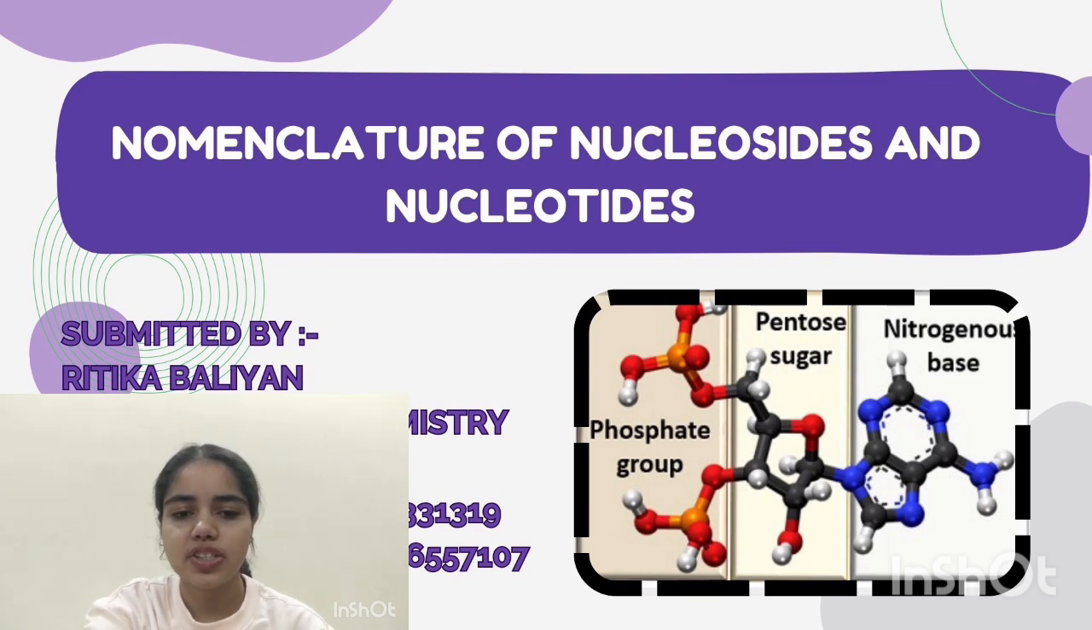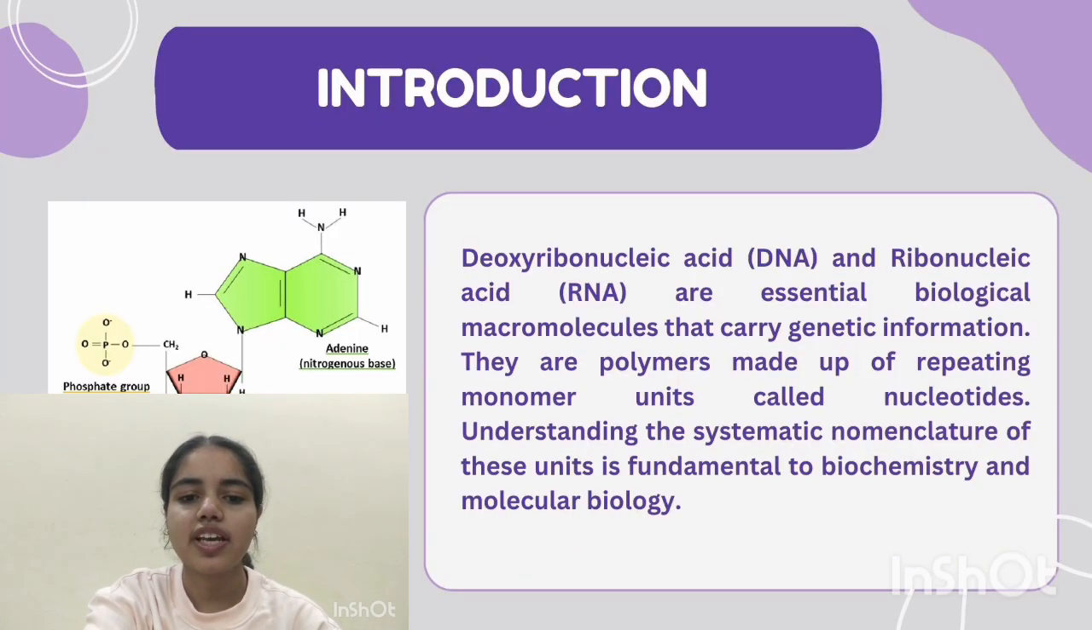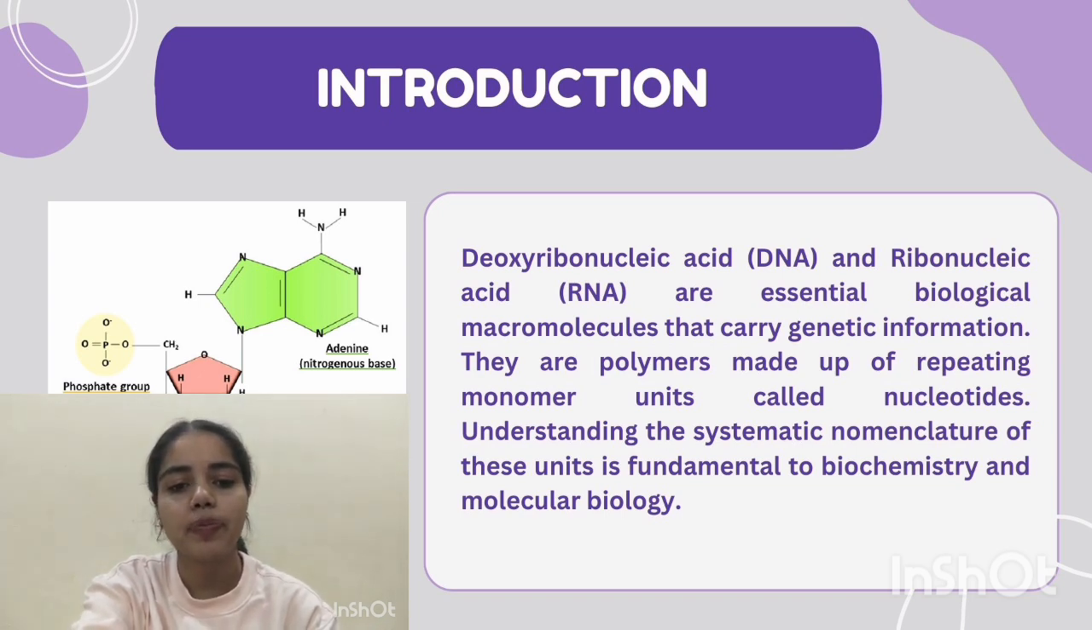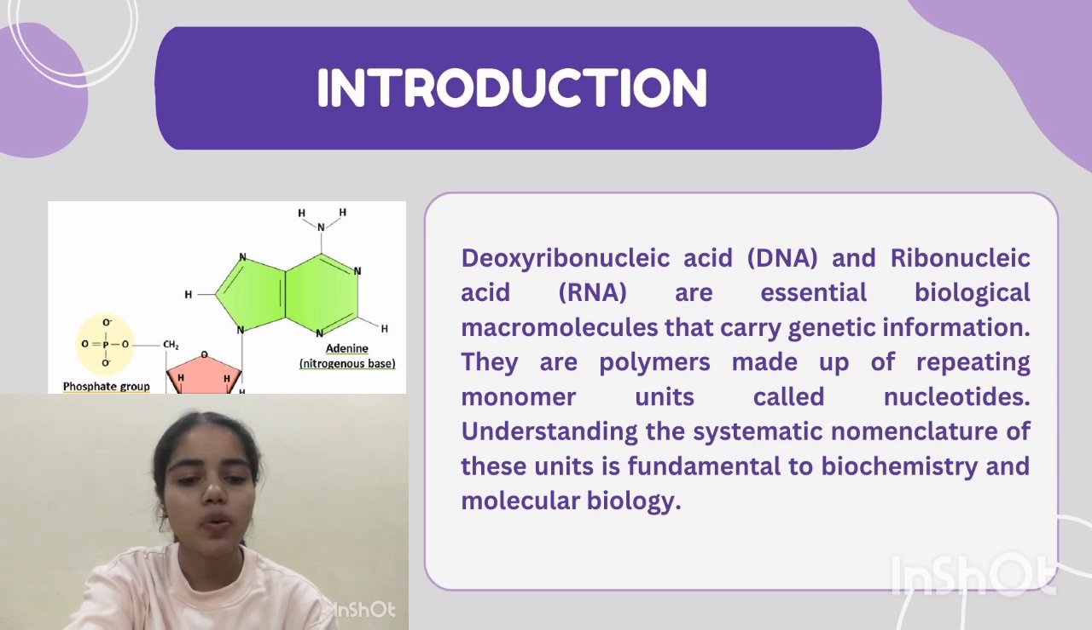Topic for my presentation is Nomenclature of Nucleosides and Nucleotides. Deoxyribonucleic acid (DNA) and ribonucleic acid (RNA) are essential biological macromolecules that carry genetic information. They are polymers made up of repeating monomer units called nucleotides. Understanding the systematic nomenclature of these units is fundamental to biochemistry and chemistry.